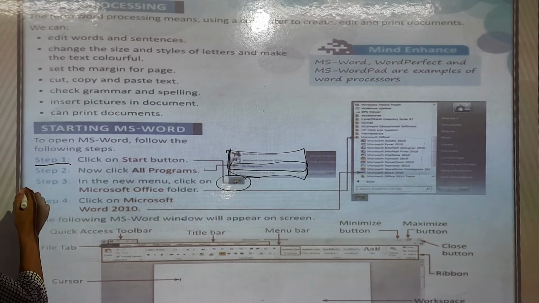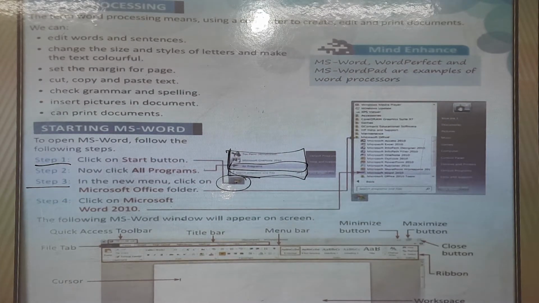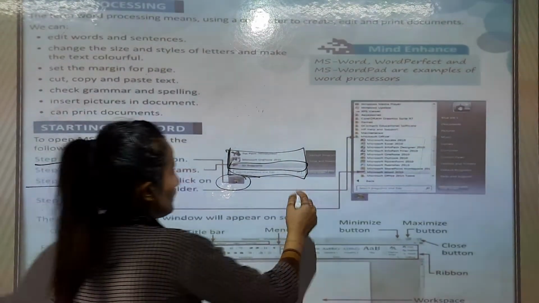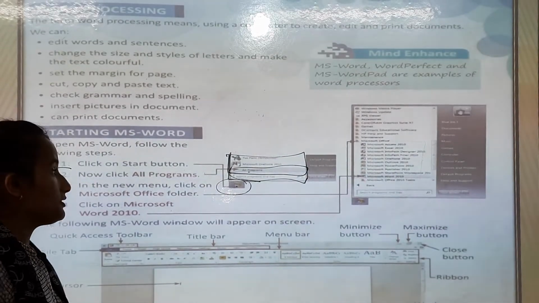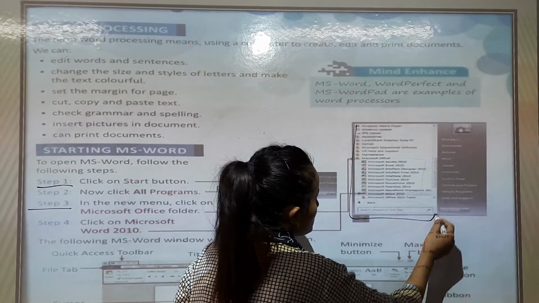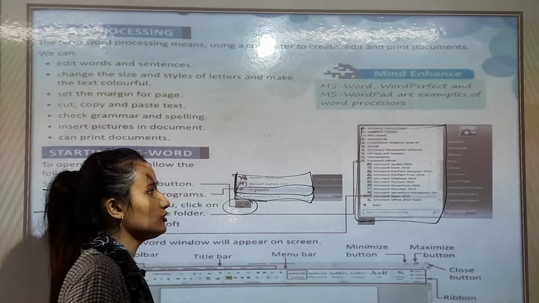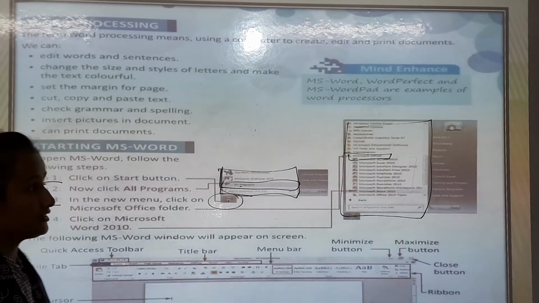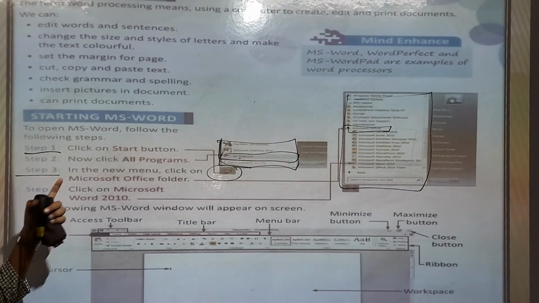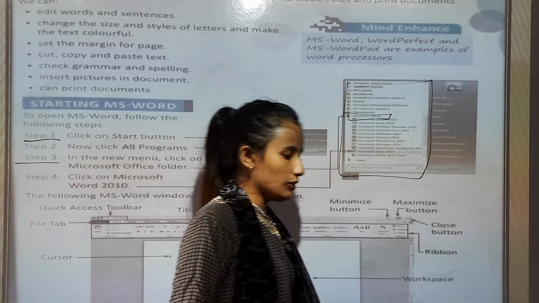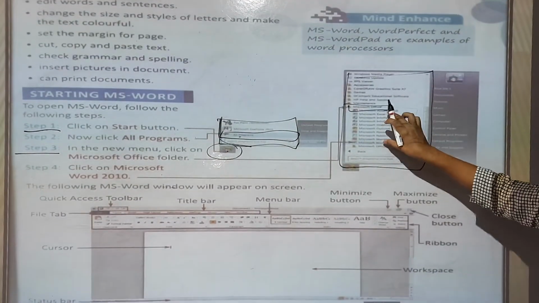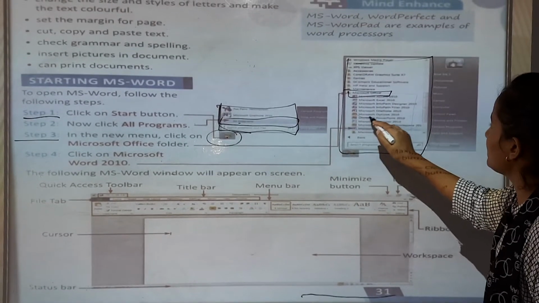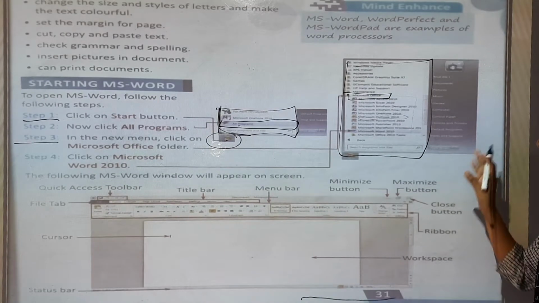Next step, third step: in the new menu, click on the Microsoft Office folder. When you click All Programs, you will see these features, and you have to click on Microsoft Office. Then fourth step: when you click Microsoft Office, you will see these features: Microsoft Word, Microsoft Paint. So you will go to Microsoft Word 2010 and click there.